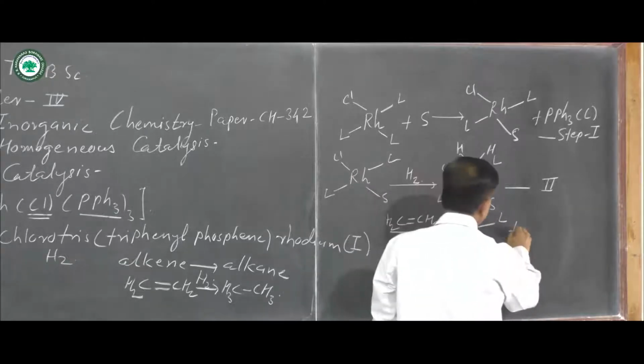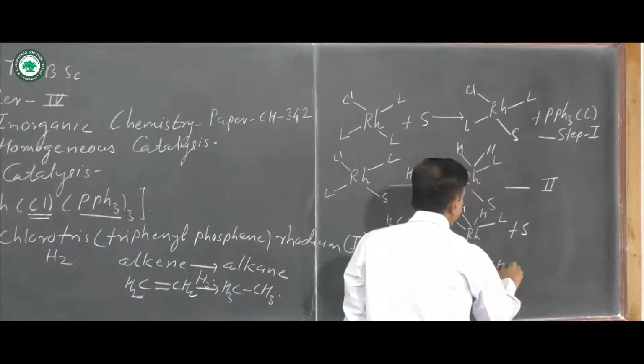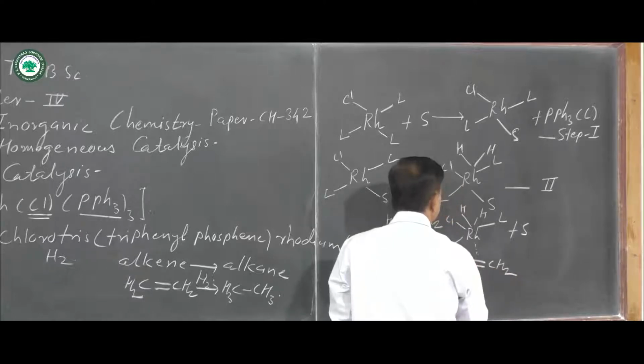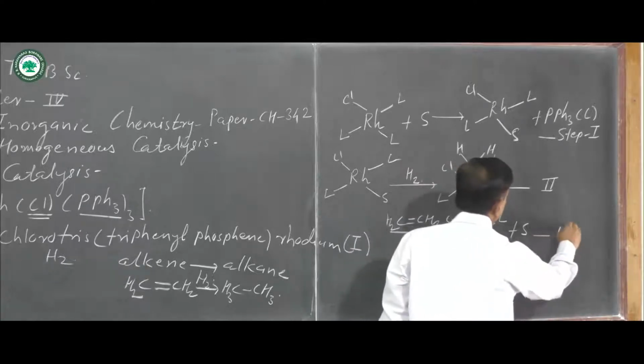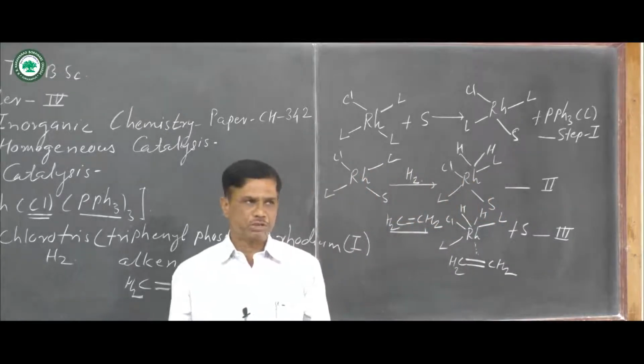The S is replaced, and pi bonding of CH2=CH2 is formed. This is step number three.